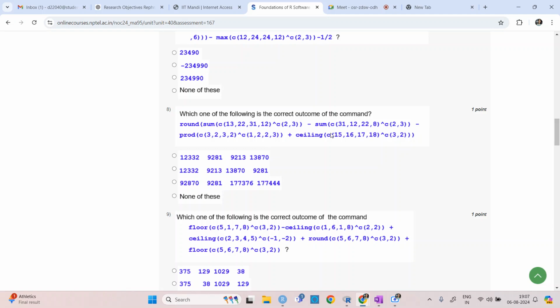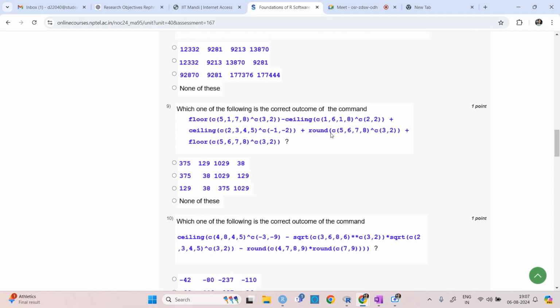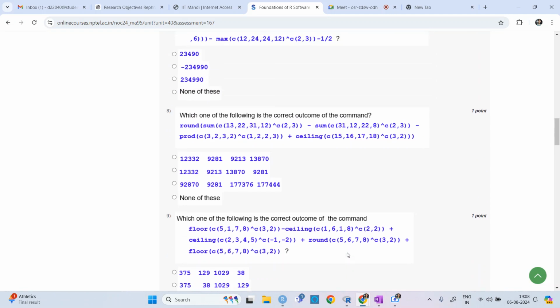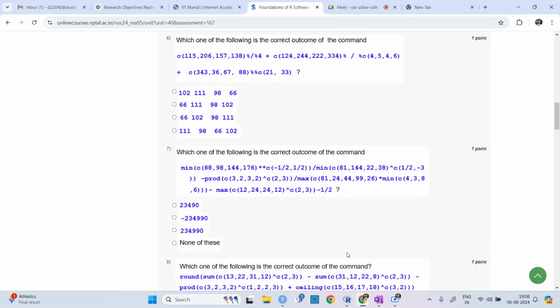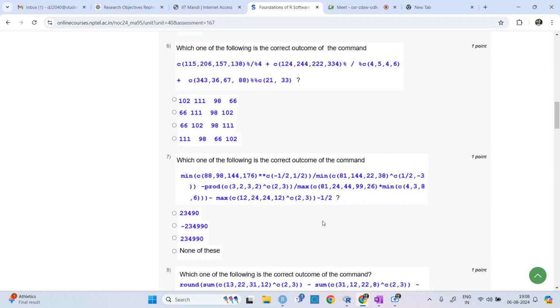Okay, so we will do some basic calculation, using R as a calculator. I'm going to take some random examples.